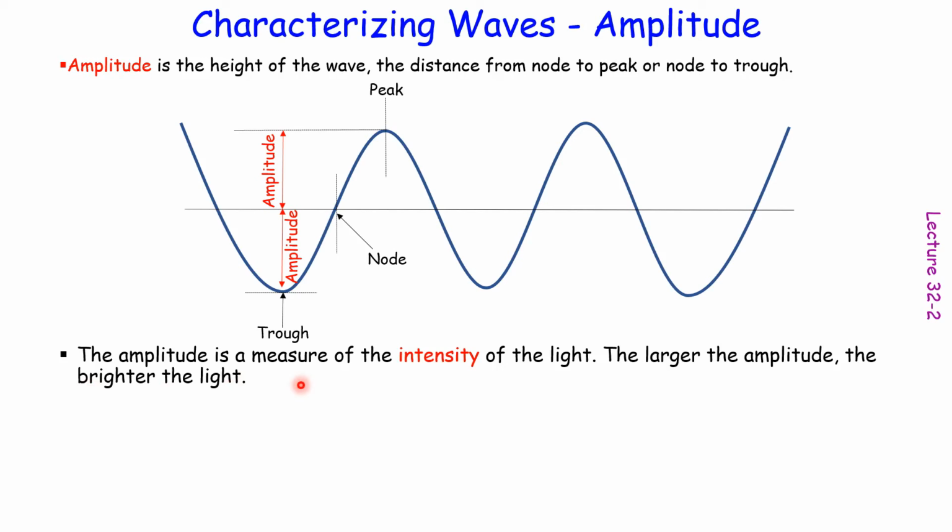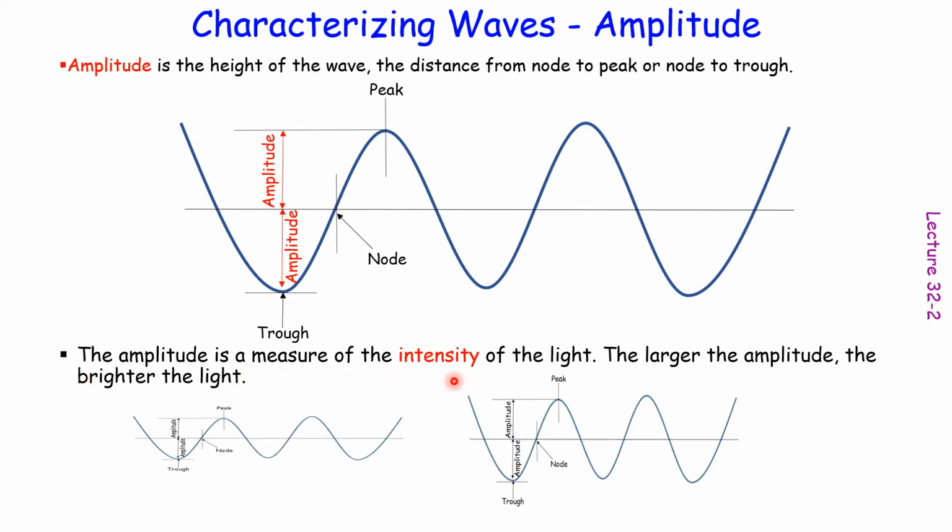So therefore, amplitude is the measure of the intensity. For those two waves, the first one has a smaller amplitude, so the light is dimmer. The second one, you see the amplitude is much larger than the first one, so the second light is much brighter.